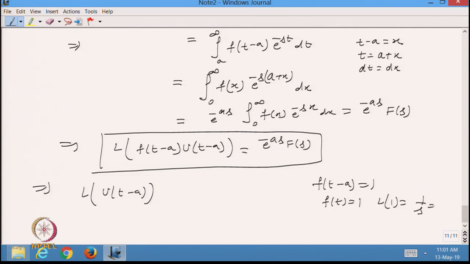So, that is my F s. If I take the Laplace transformation of this, it should be e raised to power minus a s times F s, and F s is 1 by s. So, it should be equal to e raised to power minus a s by s, and this is what we have just defined. It means that in this case I was taking the Laplace transformation of the function 1 multiplied by the unit step function.